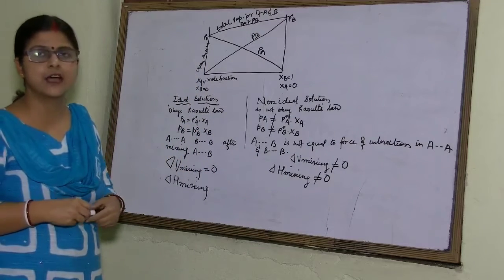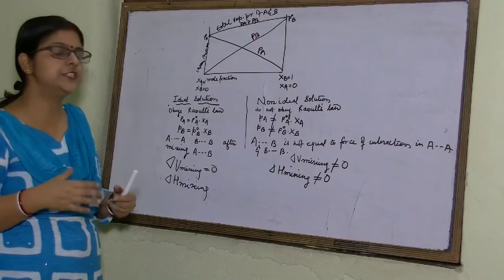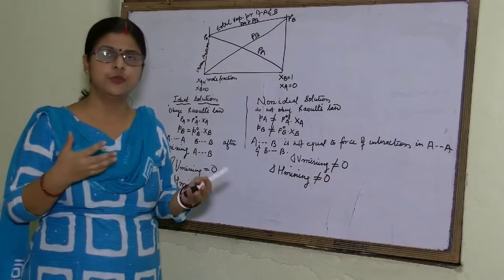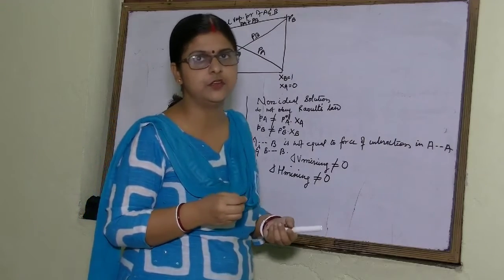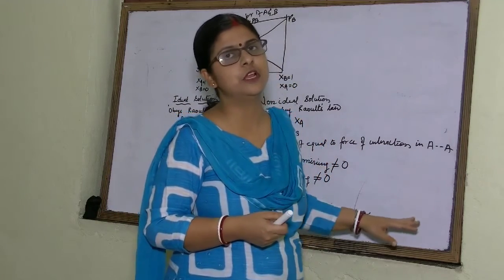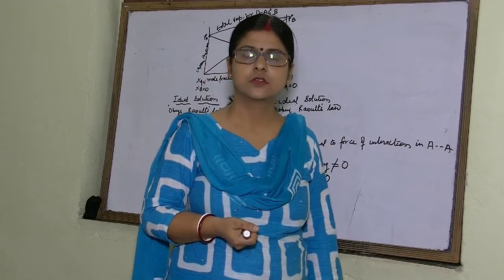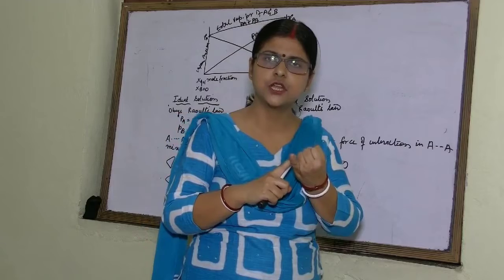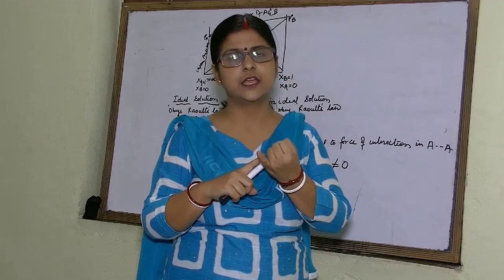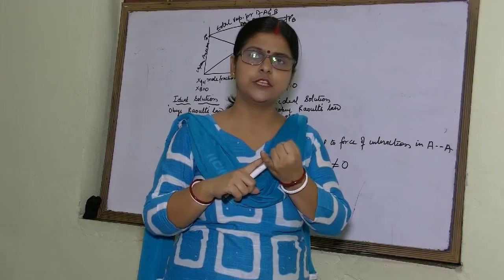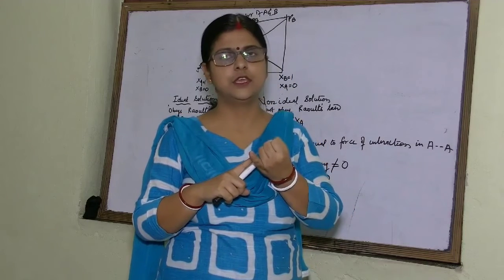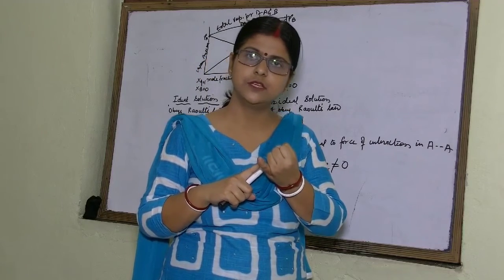Now, we can take up some examples. If you mix benzene with cyclohexane, or if you mix bromobenzene with iodobenzene, then there will be no change in the force of interaction. So, it will form an ideal solution. And what are the characteristics of ideal solution? Its volume will not change. Upon mixing benzene and cyclohexane or iodobenzene and bromobenzene, there will be no change in the force of interaction. So, delta V mixing will be 0, delta H mixing will be 0.